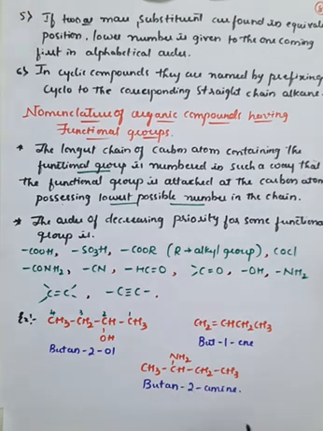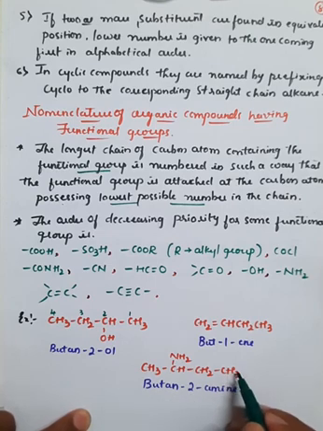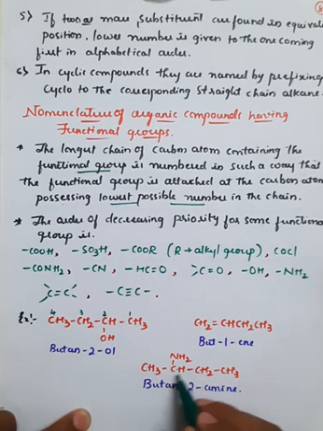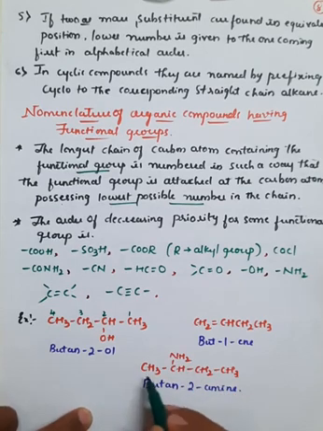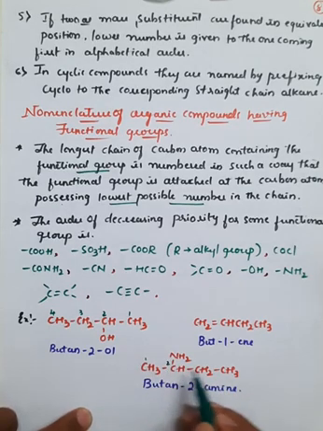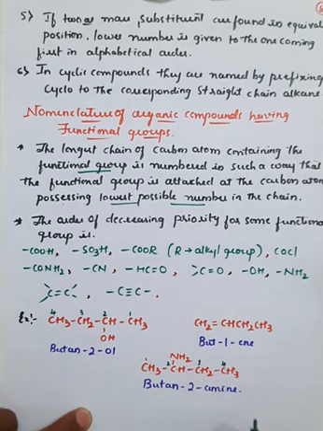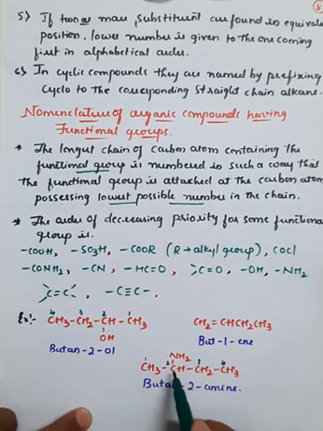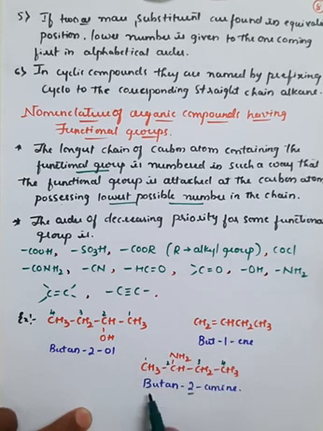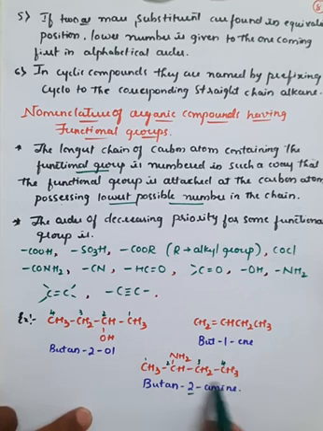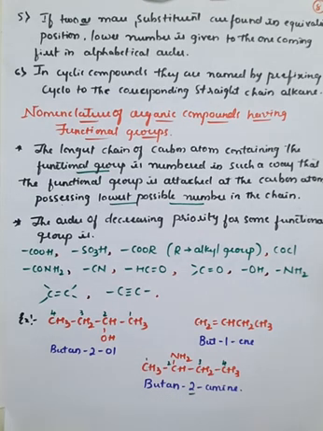Here if you observe, here also I can do the nomenclature with the help of rules. You cannot come from this side 1, 2, 3, 4 because at the third carbon there is an attachment of NH2. So I have to number from this side 1. So this is the second carbon atom, third carbon atom, and this is the fourth carbon atom. Therefore here, at the second carbon, there is the attachment of NH2, right? That is a 4 carbon chain, which means butane, and there is an attachment of NH2 group, so it is termed as amine, that is butane-2-amine. Like this the nomenclature is given even in case of organic compounds having any kind of functional group.